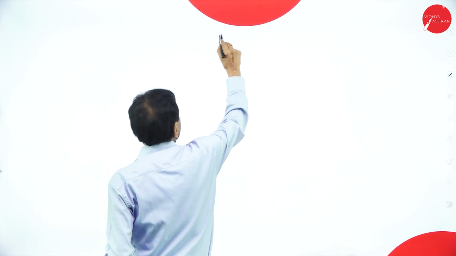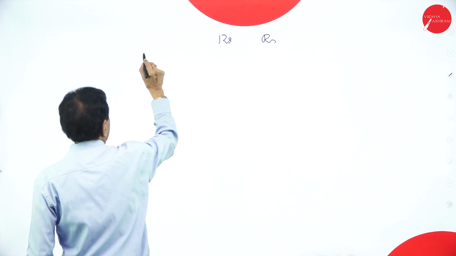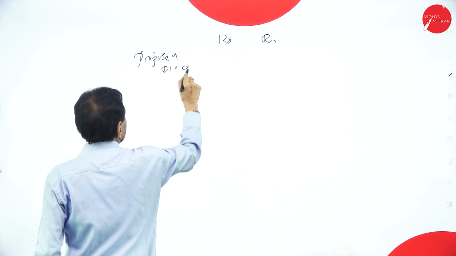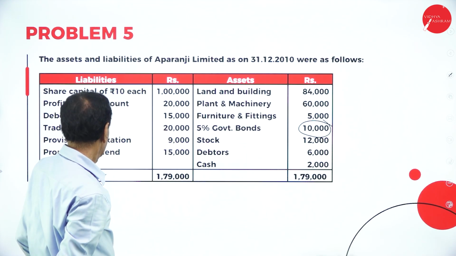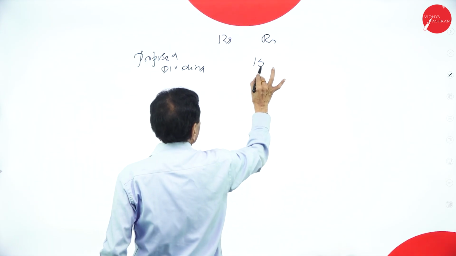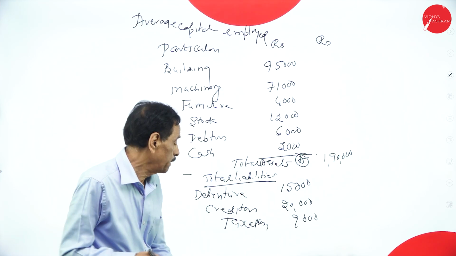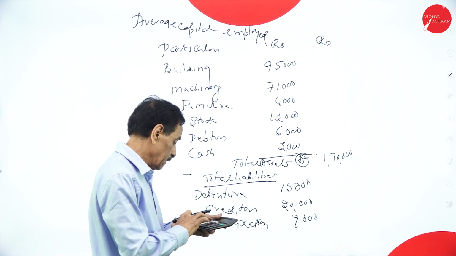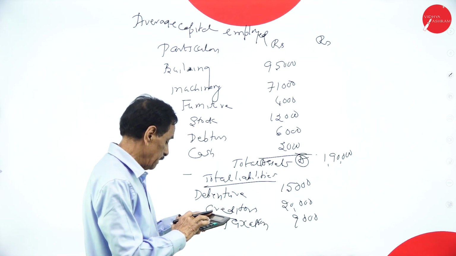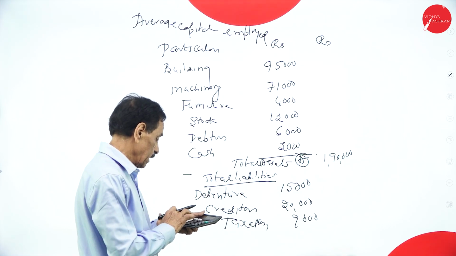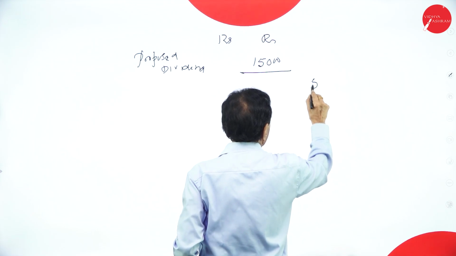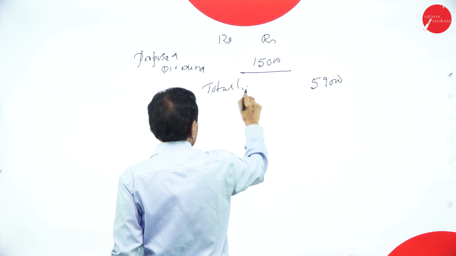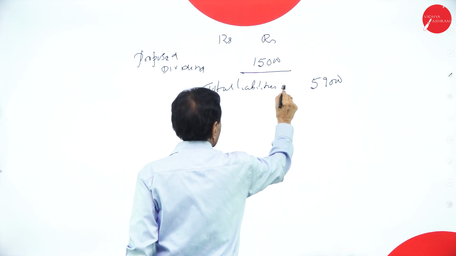Proposed dividend 15,000. Add: 15,000 plus 9,000 plus 20,000 plus 15,000, 59,000. Total liabilities, you call this B.